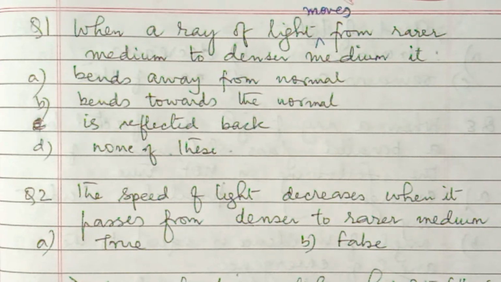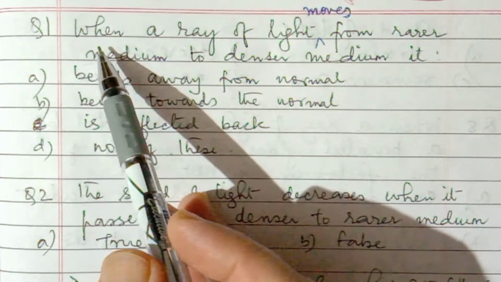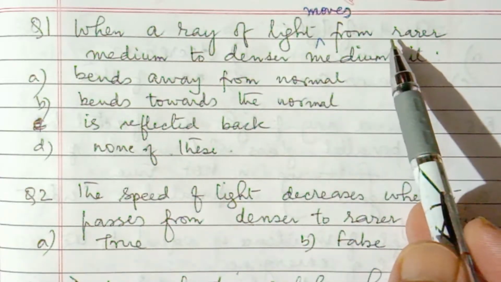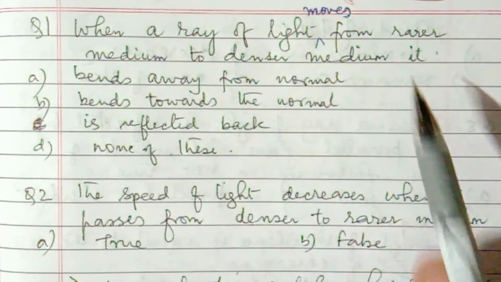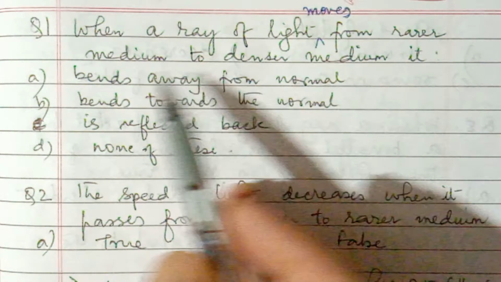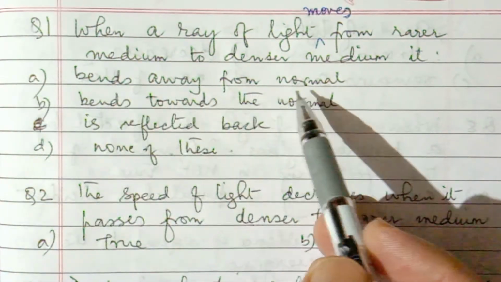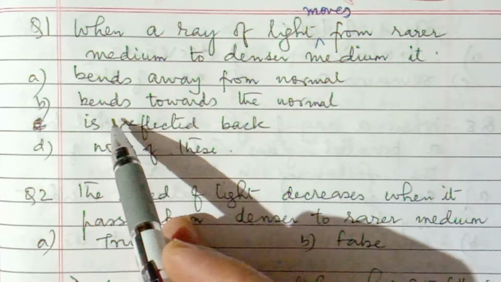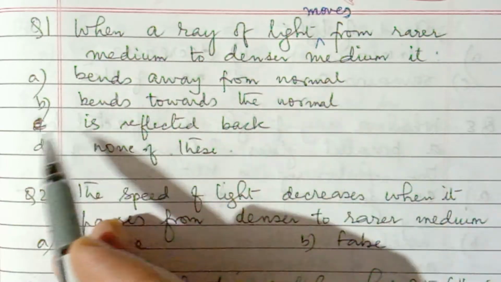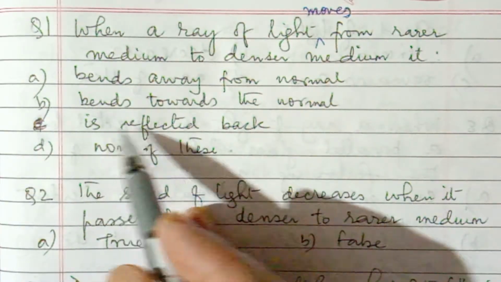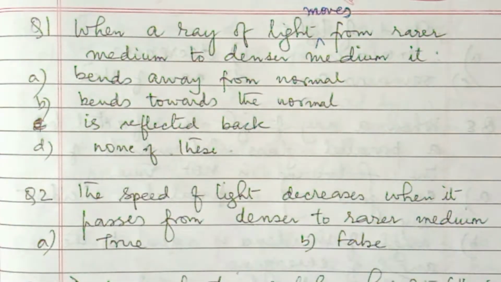Question number 1 is like this: when a ray of light moves from rarer medium to denser medium, it A) bends away from the normal, B) bends towards the normal, C) is reflected back, D) none of this.